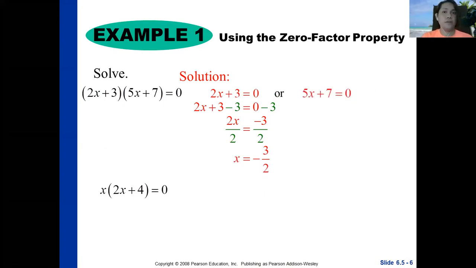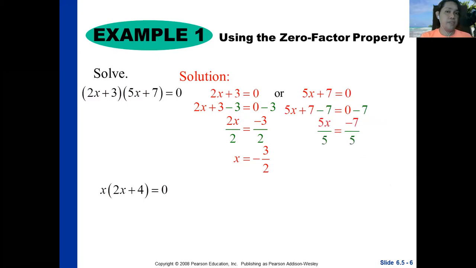Next, 5x plus 7 is equal to 0, since the two factors multiply to 0. Therefore, the first factor is equal to 0, then the second factor is equal to 0. That's why 5x plus 7 is equal to 0. So 5x plus 7 minus 7 is equal to 0 minus 7, applying the subtraction property of equality.